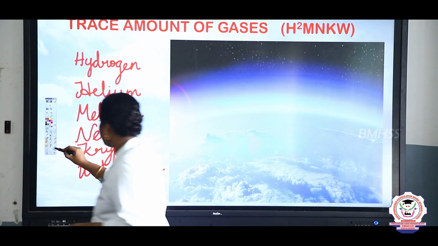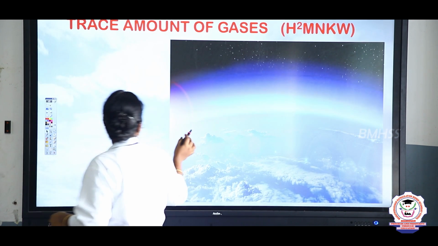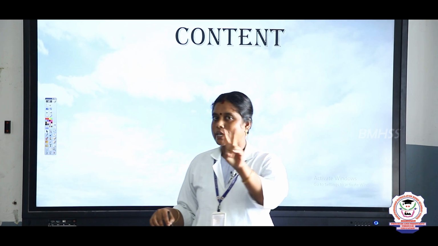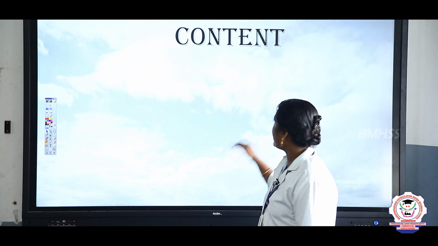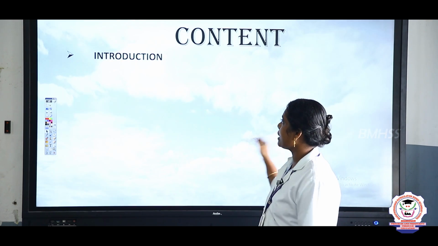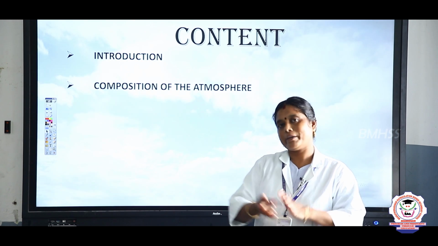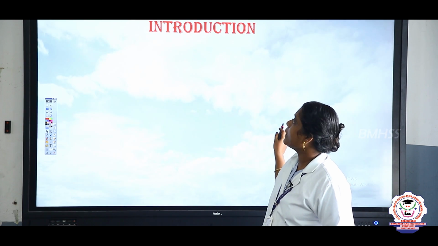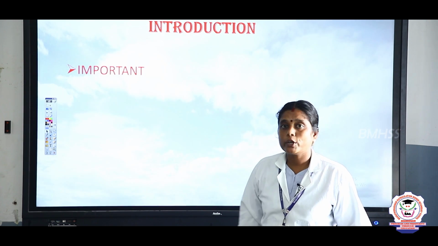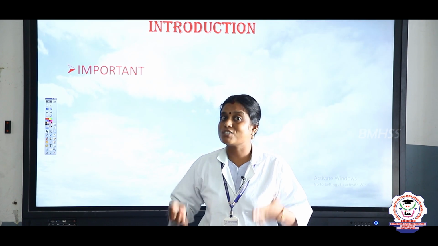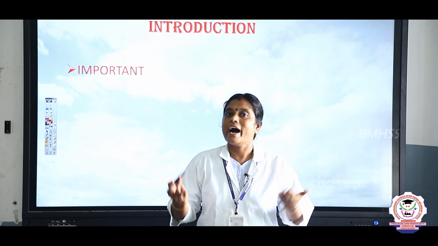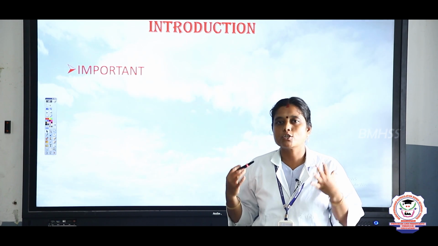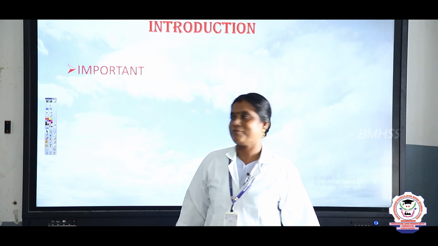So next, content. Yes, today we are going to discuss just 2 contents of this lesson. Content number 1 is introduction. Content number 2 is composition of atmosphere. Shall we go, children? First, introduction. In the introduction, which one is very important, children? Yes, the topic of the lesson. What is the topic of the lesson? Atmosphere. Good. So, atmosphere is very important to our earth's surface.